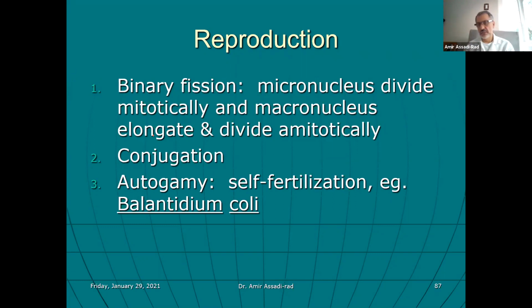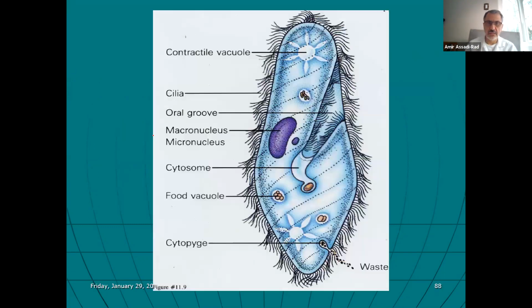It causes disease. Okay, and then we have another ciliated organism in the lab, which is Paramecium, and that does not cause any disease. Okay, Balantidium coli causes diarrhea. I already talked about contractile vacuoles, so I'm not going to talk about it a little bit. Here is the oral groove right here, and then this is the cytostome, the mouth of the animal.